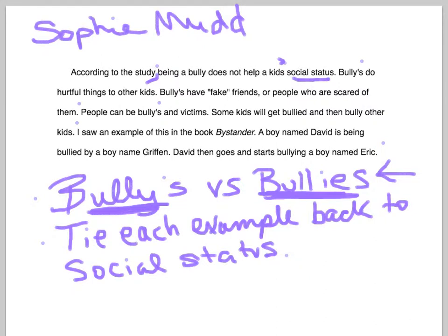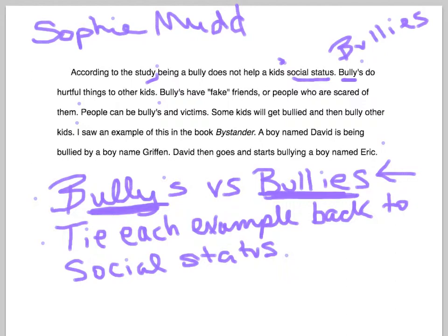So in this case, in the second sentence here, bullies do hurtful things to other kids. You mean more than one bully. So in that case, it's B-U-L-L-I-E-S. Okay? Bullies have fake friends or people who are scared of them.